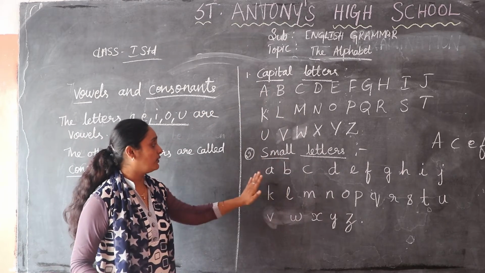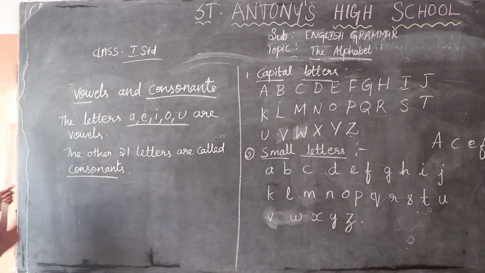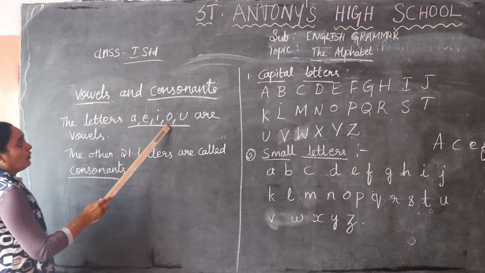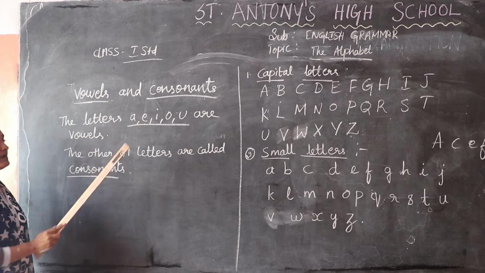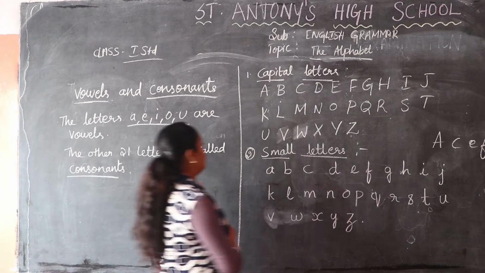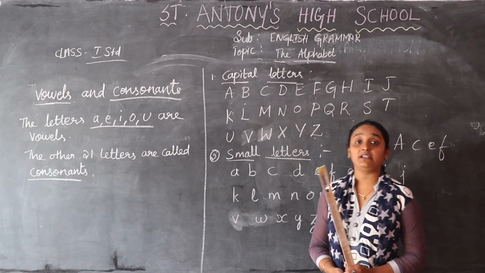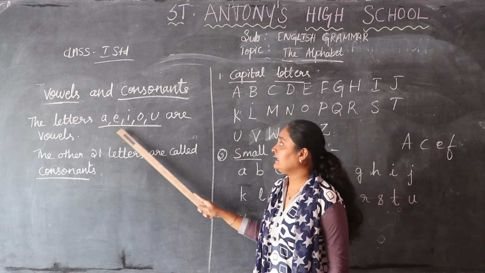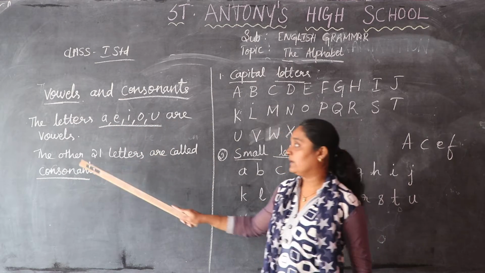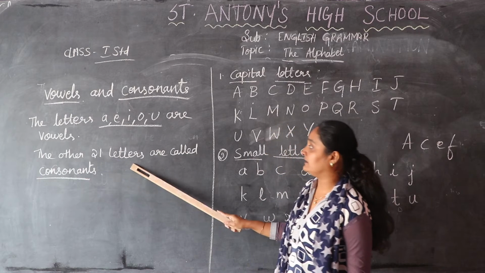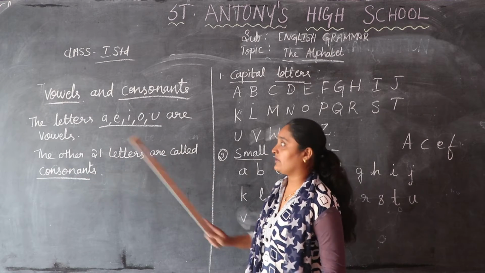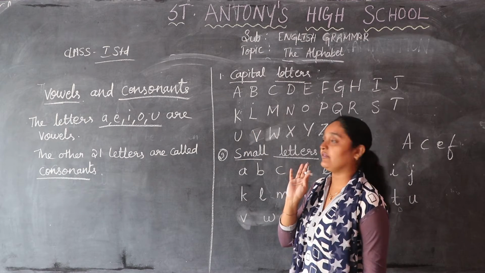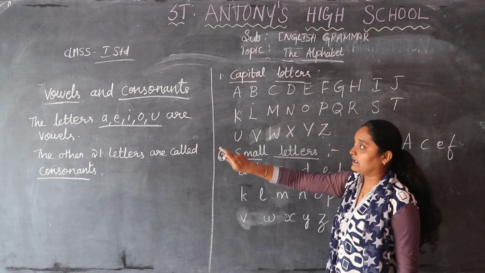Okay, children, no need to panic here. I already completed it, so don't get confused. Now I am starting vowels. The letters A, E, I, O, U are the vowels. Just remember these five letters. There are 26 letters in the English language. A, E, I, O, U are your vowels, and the other 21 letters are called consonants. Don't get confused; I will make you understand in an easy way. First we are going to underline what?